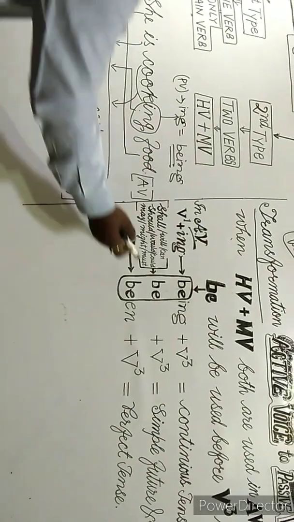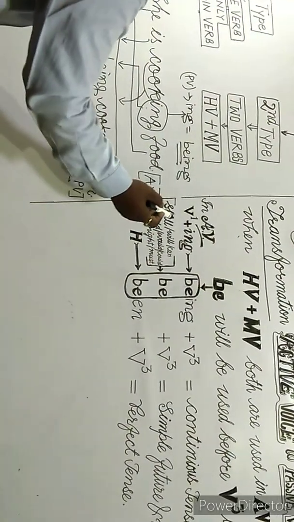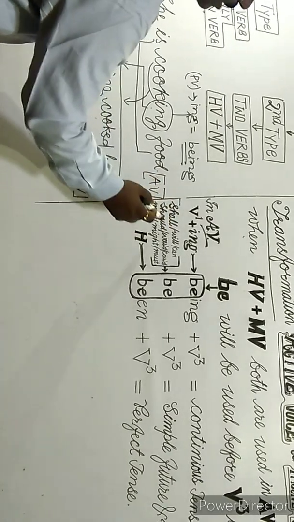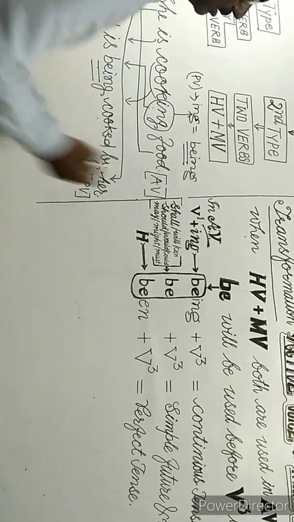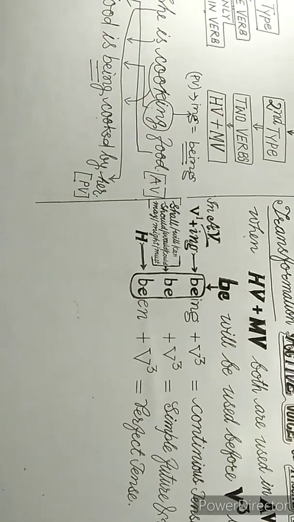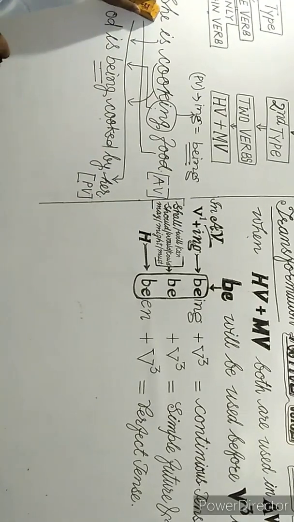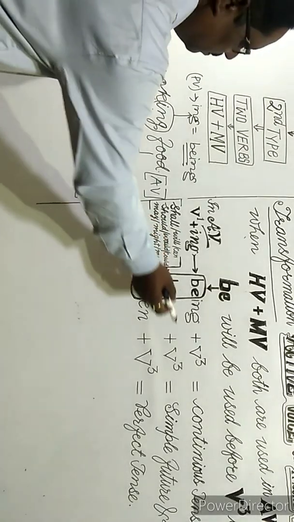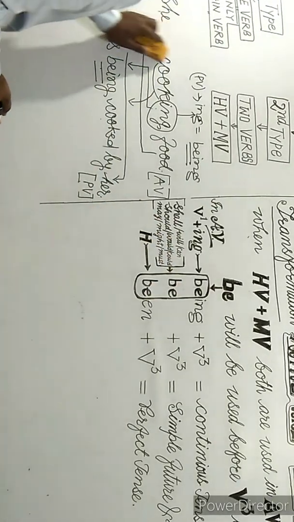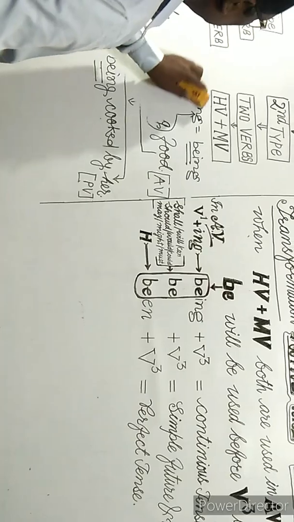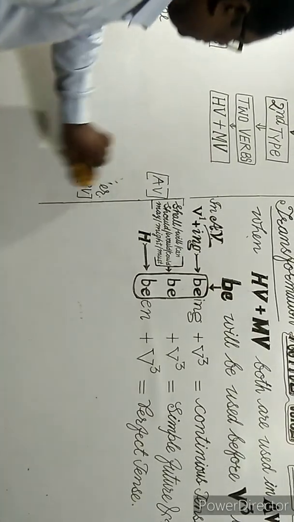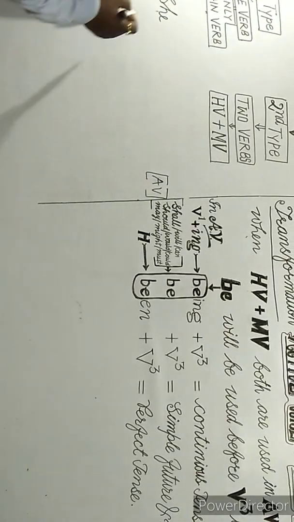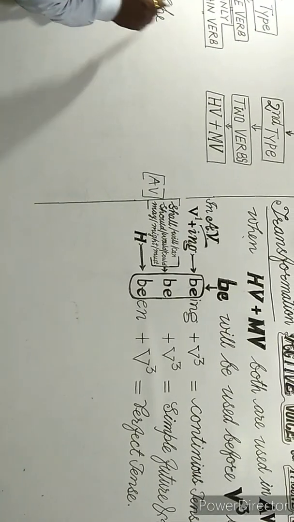Secondly, whenever shall, will, can, could, would, should, might, may, must come in active voice, then you can change using be plus verb 3 in passive voice. Here you see two verbs.